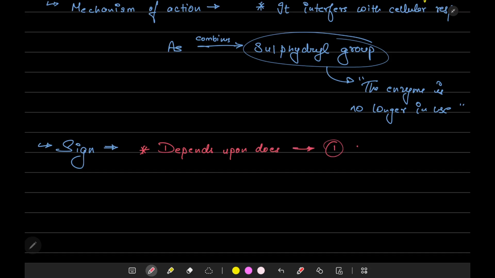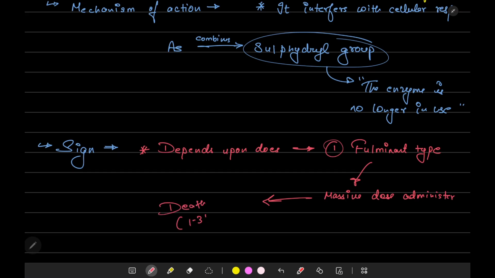First is the fulminant type. What is the fulminant type? When a massive dose of arsenic is administered, it causes direct death.